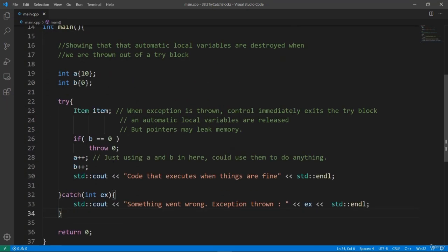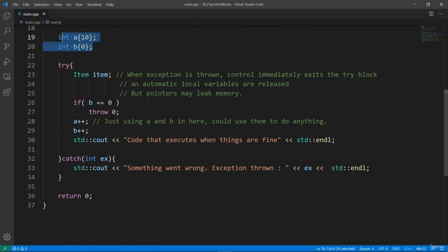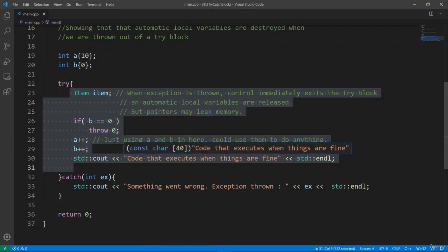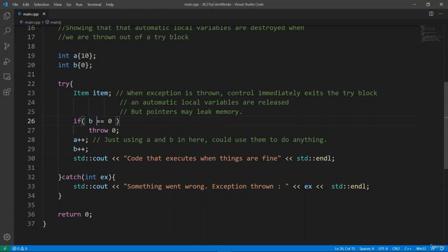We have two variables, A and B, and we're going to put in our try and catch block. The try block is going to be delimited by these curly braces we have on lines 22 and 32 here, and the catch block is going to start at 32 and end at 34 here. Inside the try block, we're going to put code that we think might cause problems, and if we detect a condition for a problem, we're going to throw an exception here.